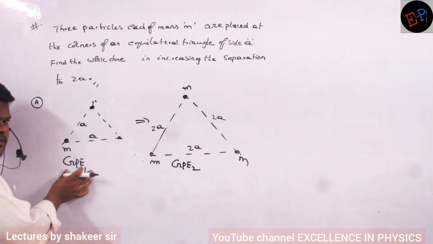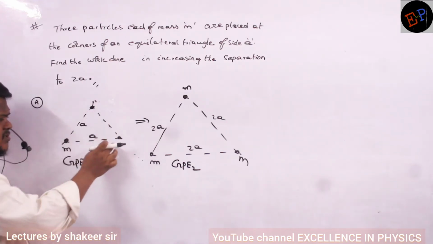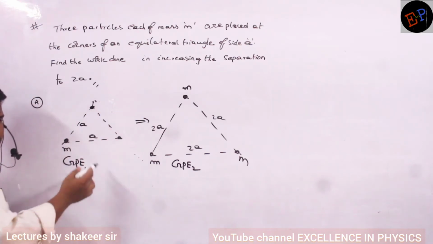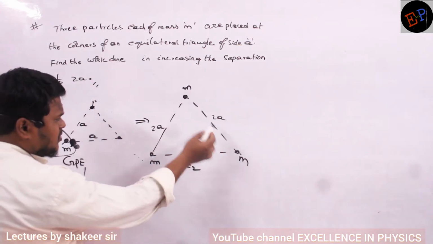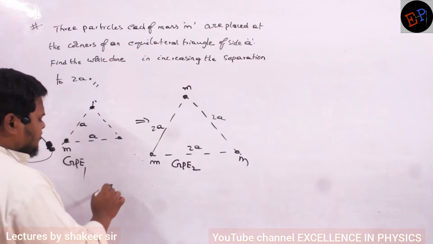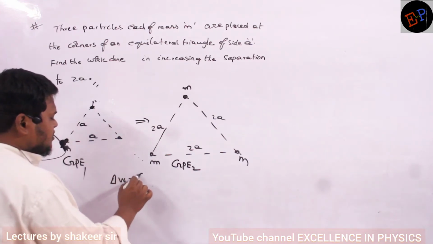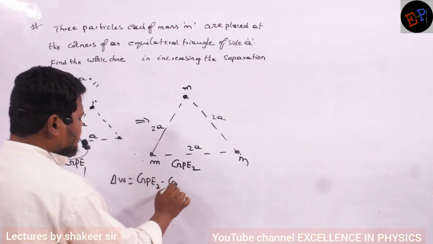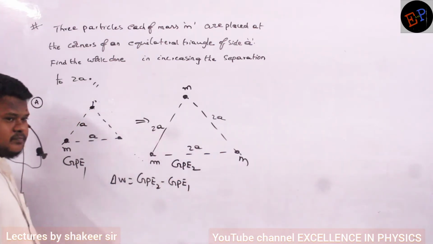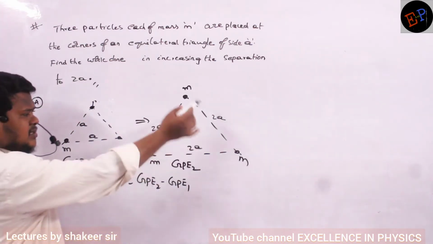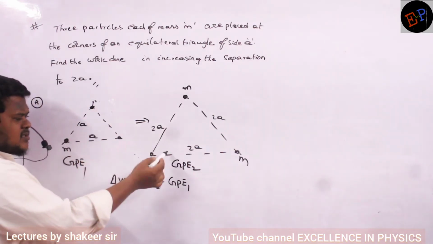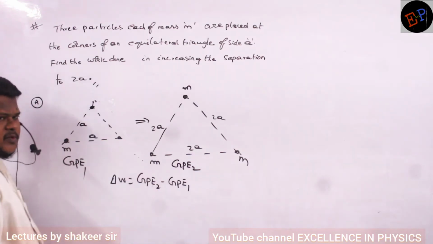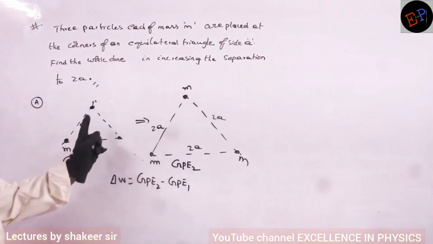What is meant by GPE1? Work done to assemble the masses at this position. Gravitational potential energy is nothing but work done to assemble the masses at one position. And GPE2 is the work done to assemble them at a distance of 2a. So the net work done is GPE2 minus GPE1. That's all. There is some energy stored in the system here, and some energy stored here. This energy minus this energy gives the work done to make this configuration from that configuration.